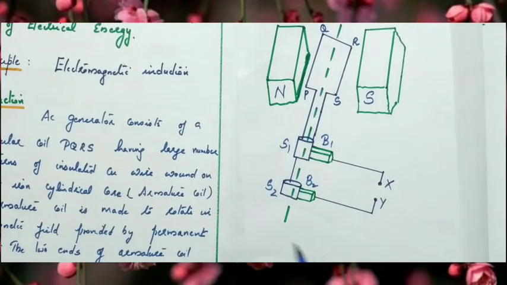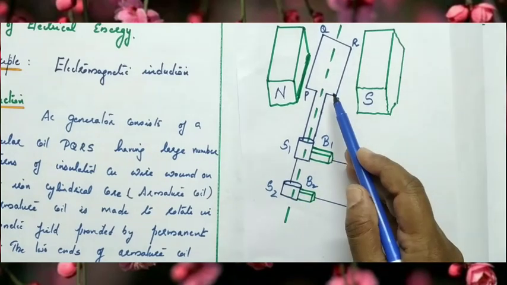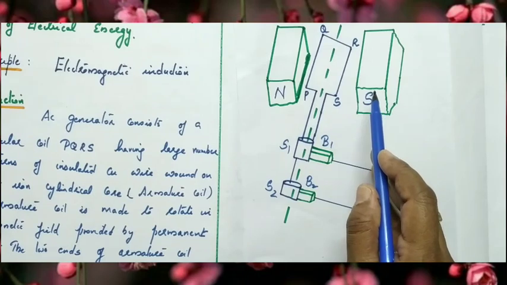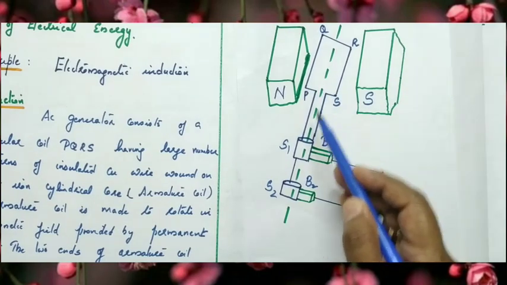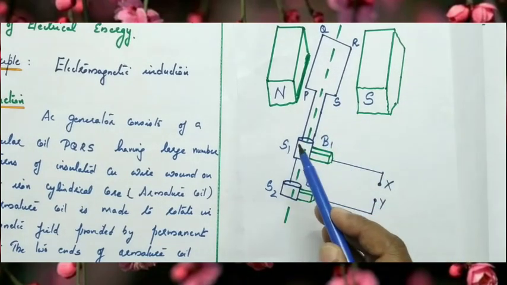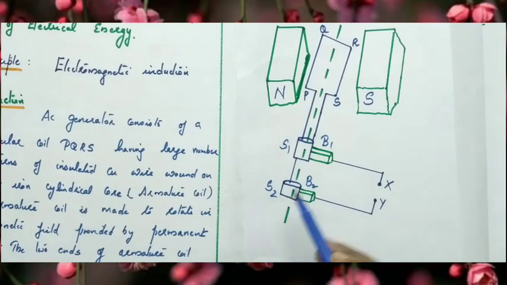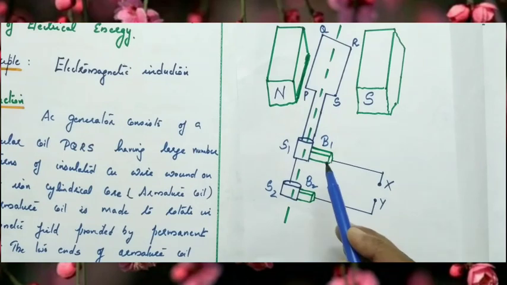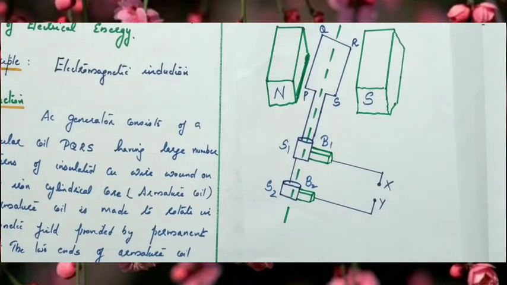So, this is the construction of an AC generator. The armature coil can be rotated between the pole pieces of a strong permanent magnet, and the two ends of the armature coil are connected to the slip rings S1 and S2, which are in sliding contact with the brushes B1 and B2, and the output can be taken across the graphite brushes.